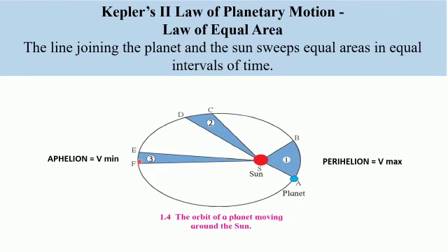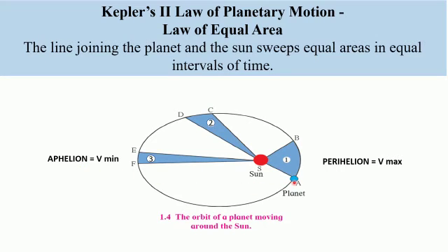The place where the planet is closest to the sun is called perihelion, and the place where the planet is farthest from the sun is called aphelion.